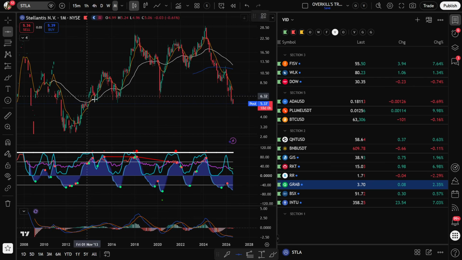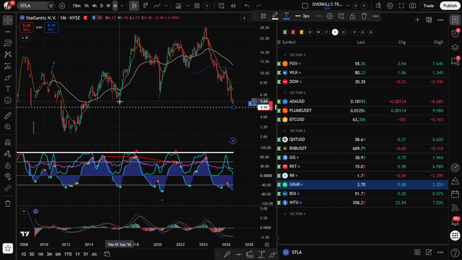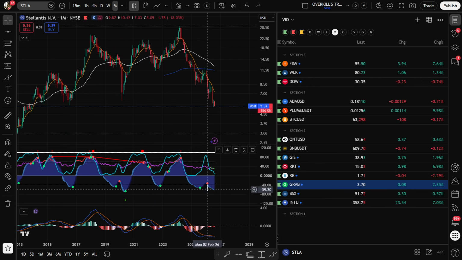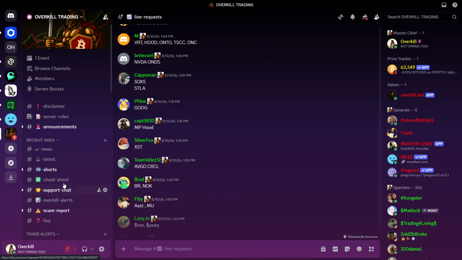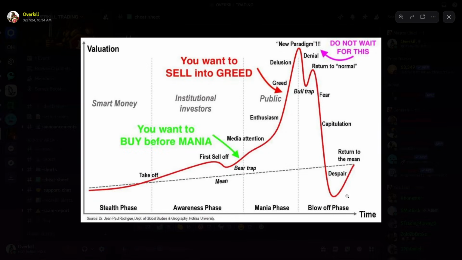But again, you guys can see that every time this comes down to this range at 550 for the last 10 years, this was 2016, it's been a great time to buy. Great time to buy. It doesn't seem like it at the time, but as soon as this wave comes back up here and gives us a red dot, we're all going to be singing Kumbaya. Right now, we're in despair. Right now, this name is sitting down here in despair. We're down here in despair territory. This is not when people want to buy stocks.